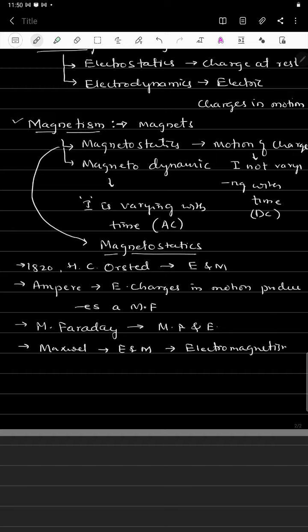We are all surrounded by these electromagnetic fields. So this is the introduction of moving charges and magnetism.